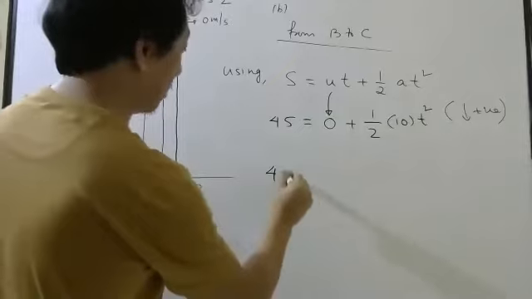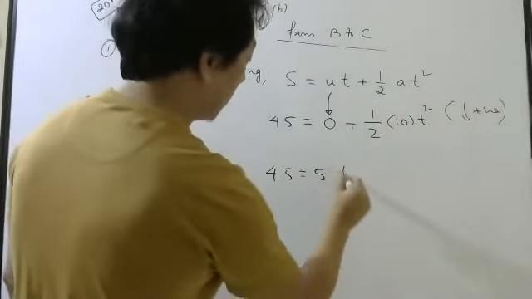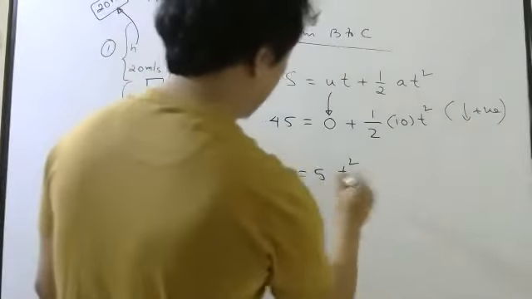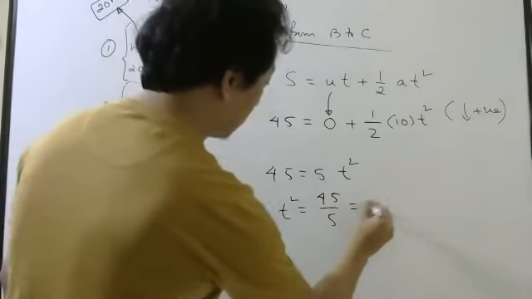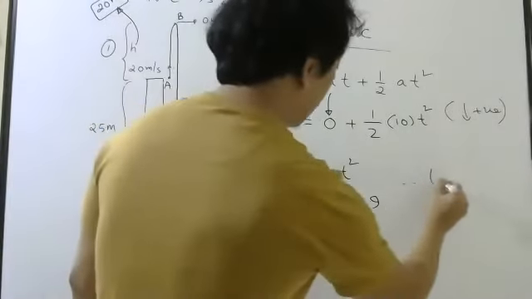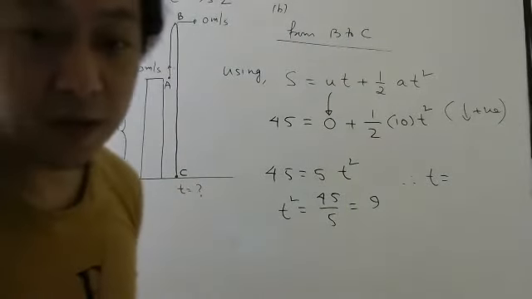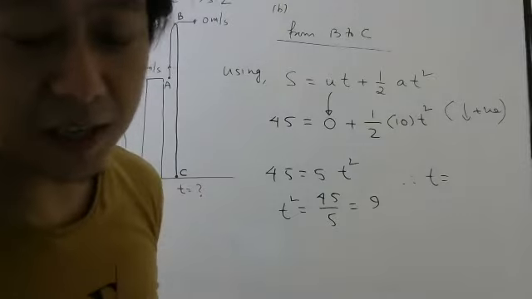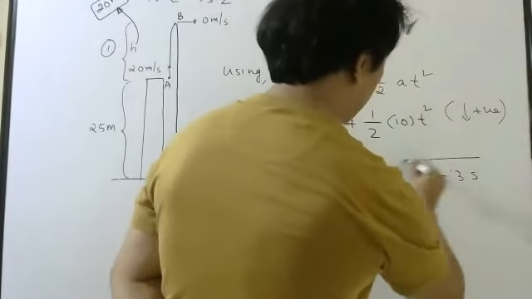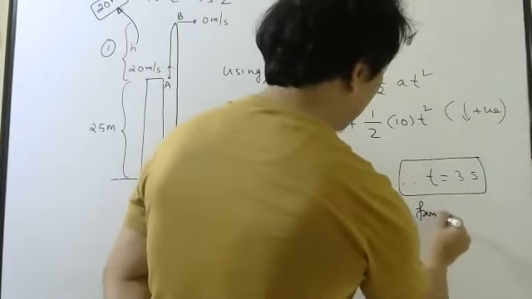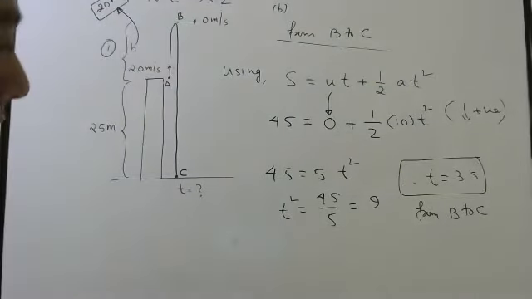So 45 equals 10 by 2, 5 t square. This is 0 only, no need to write 0. Let me write t, no problem. So t square will be 45 by 5, which will be 9. So t will be plus 3 or minus 3 also, but time taken cannot be minus. So it will be 3 seconds. This is from B to C. Okay, students.